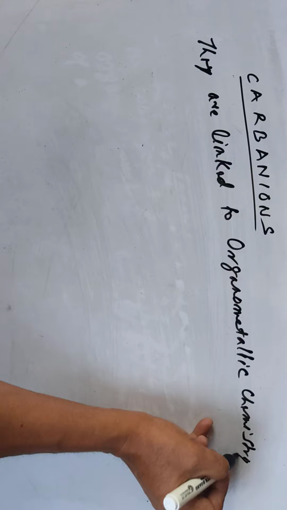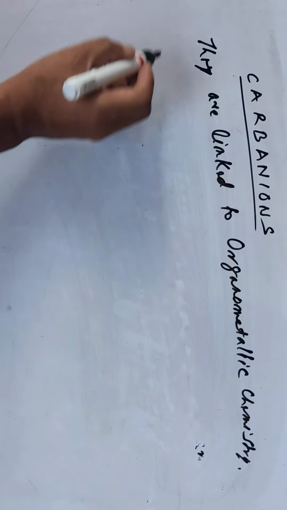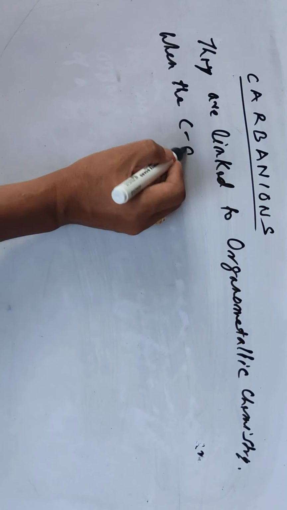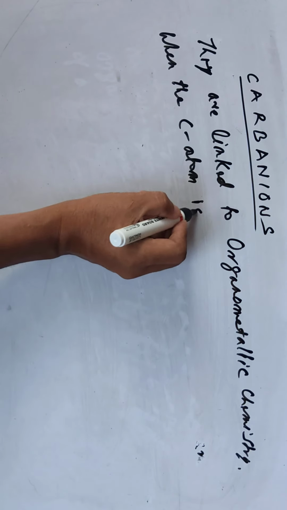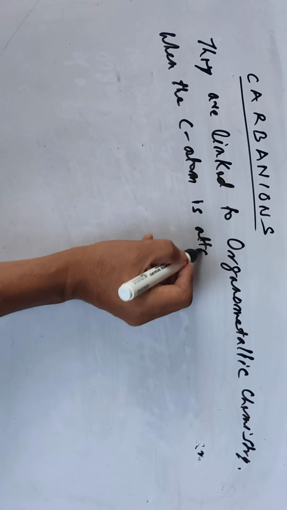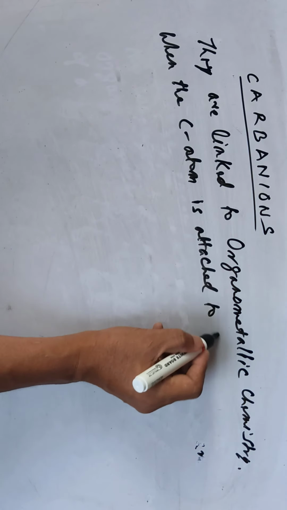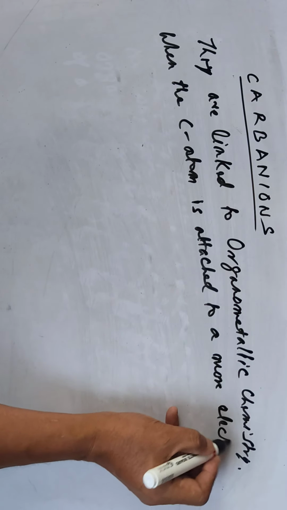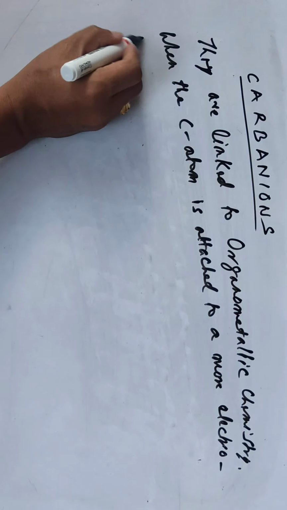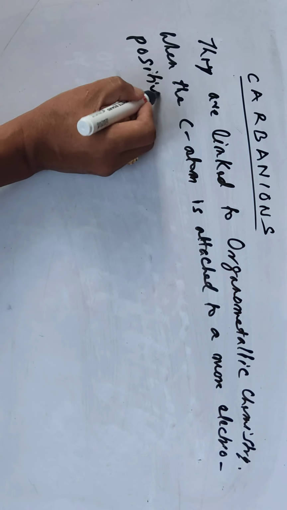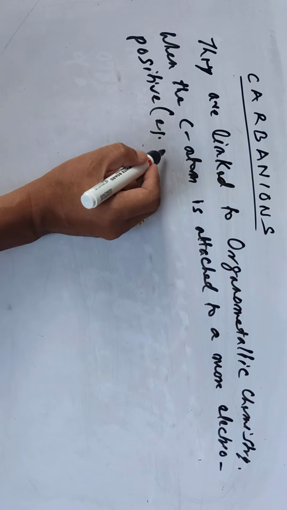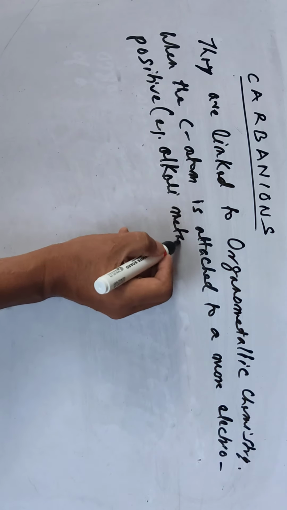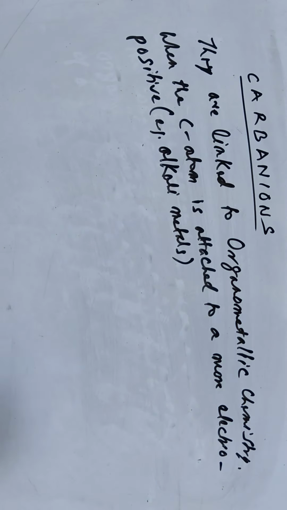So when the carbon atom is attached to a more electropositive metal, say for example alkali metals, then the carbon behaves as a carbanion.